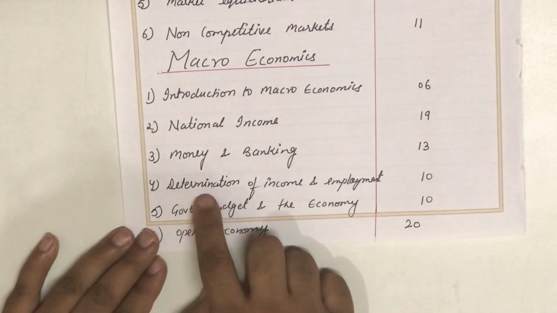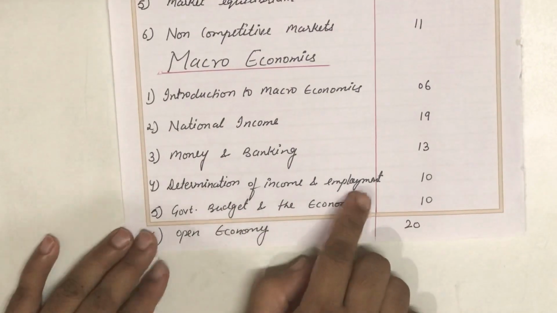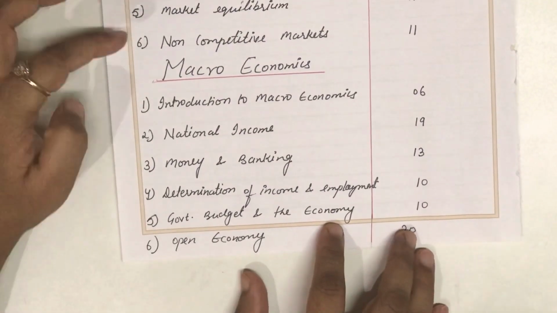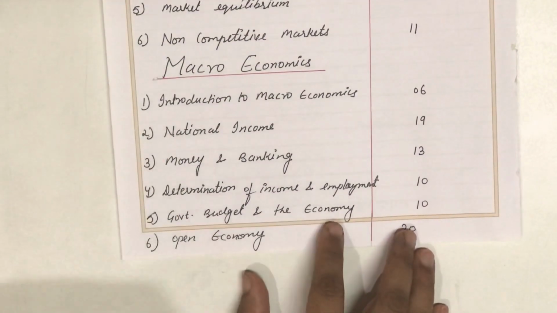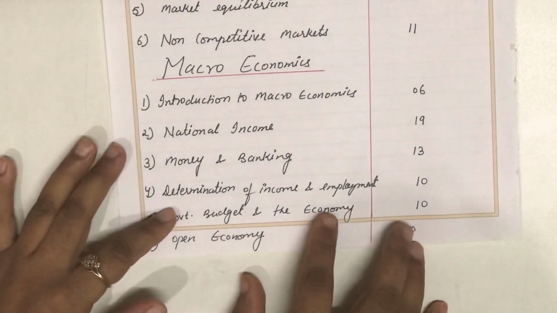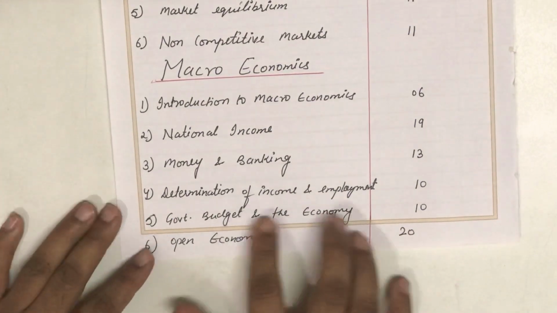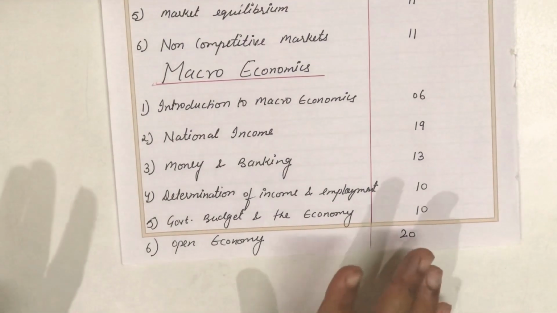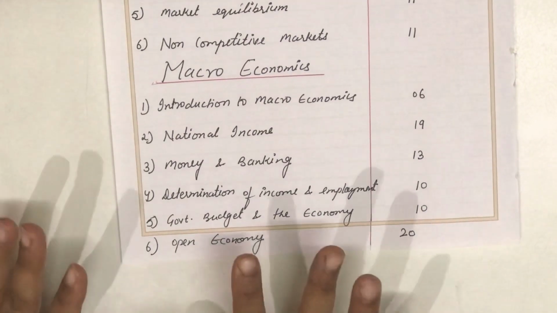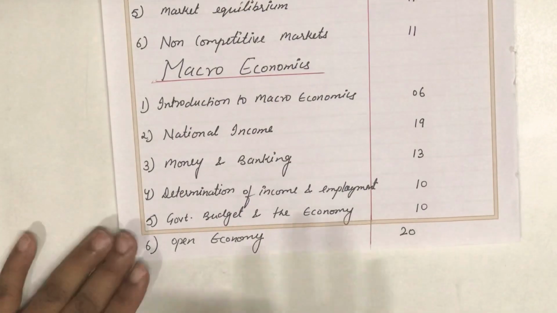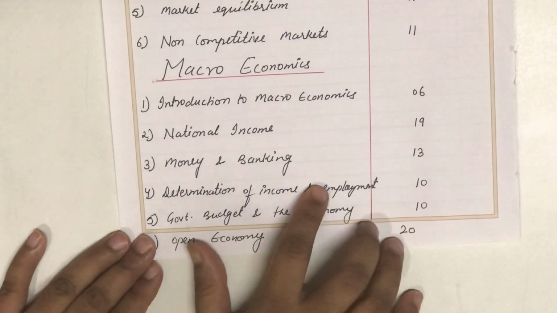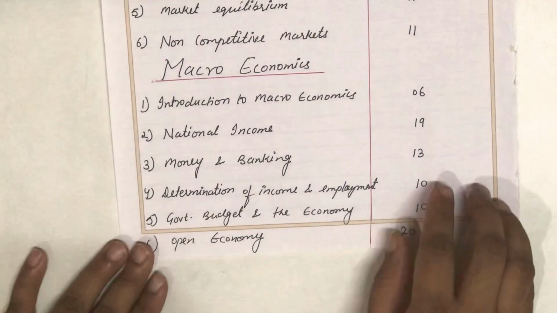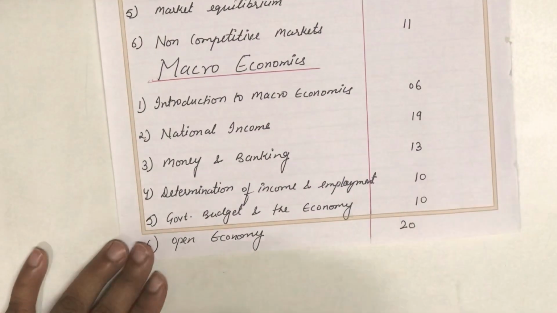Then comes your determination of income and employment. Basically, we have already studied demand and supply. That was at the micro level. Now when you talk about the macro level, we are going to study aggregate demand and aggregate supply. We will also study consumption and investment on the macro level and the concept of multiplier under this particular chapter. The difficulty level is not very high. The marks allotted by the PU board is 10.